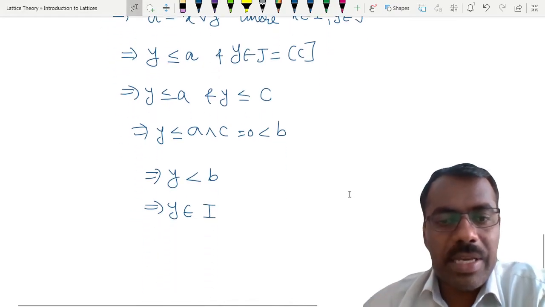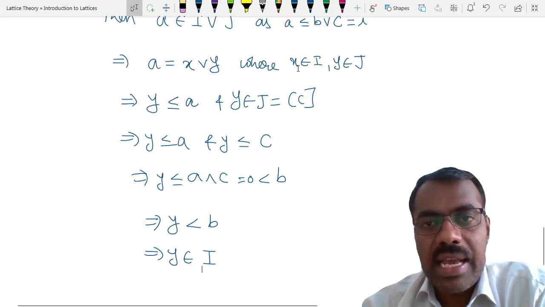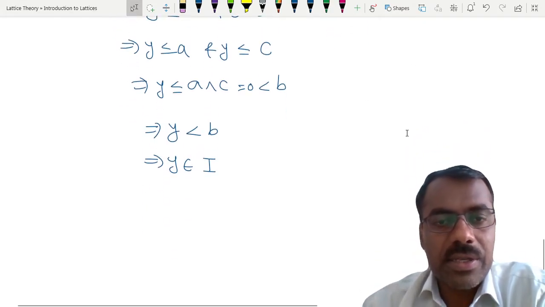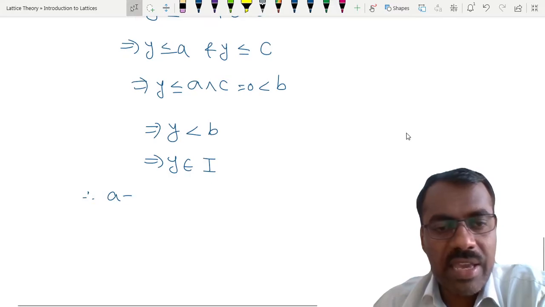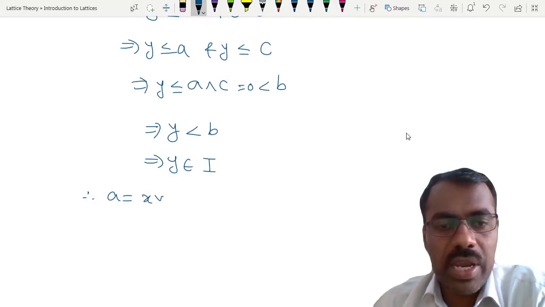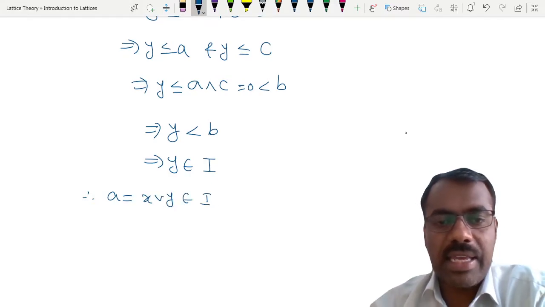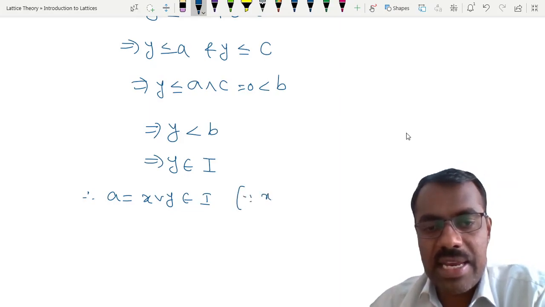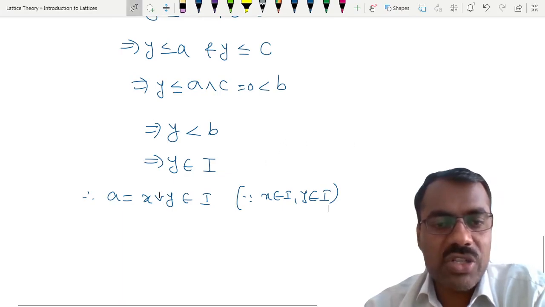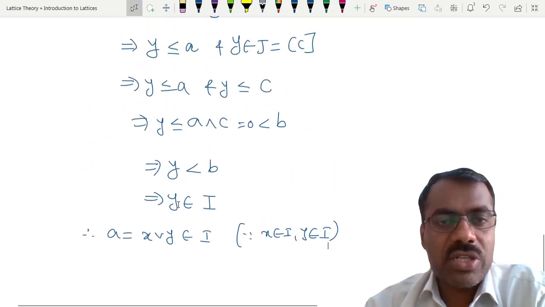Because Y is in I and X is also in I, therefore A, which is equal to X join Y, belongs to I. Since I is an ideal, X is in I and Y is in I, this implies their join is also in the ideal. That shows that A belongs to I.